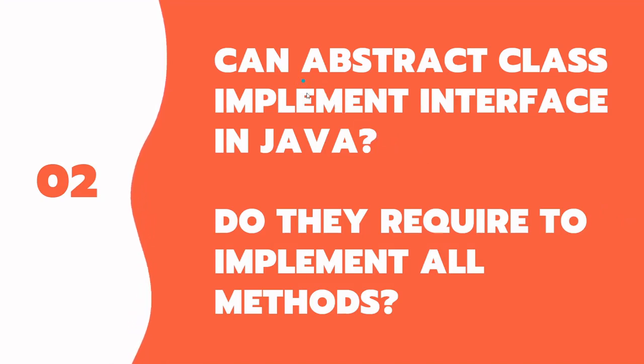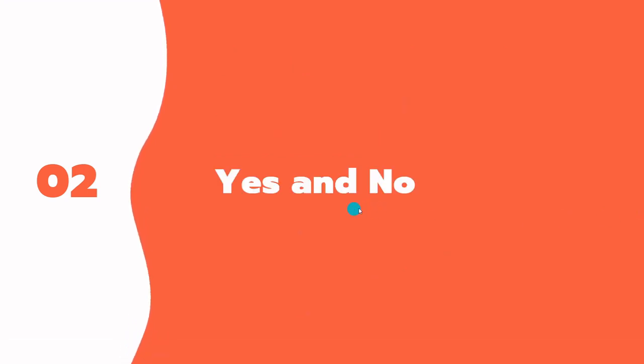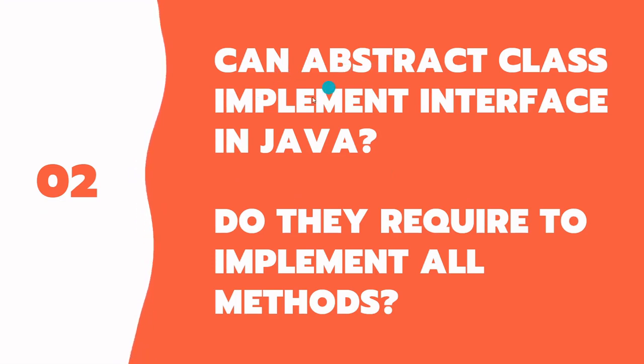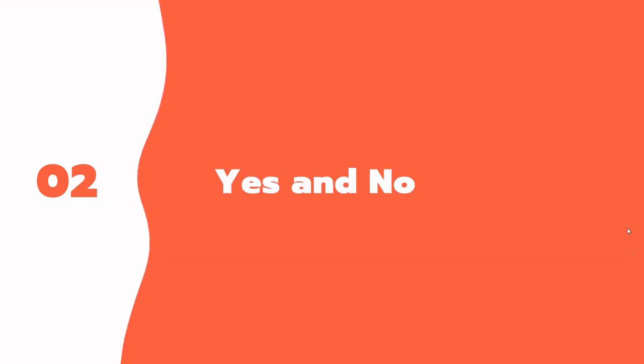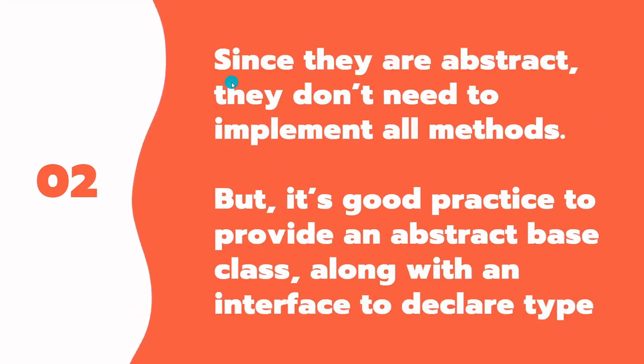Can abstract classes implement an interface in Java? Do they require implementing all methods if they can implement interfaces? The answer would be yes and no. Yes to the first question, meaning an abstract class can implement an interface in Java, but no, they don't require implementing all methods of the interface. I have just explained that, but the reason why they don't have to implement all the methods inside the interface is that they are abstract.